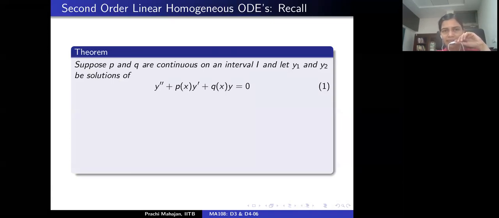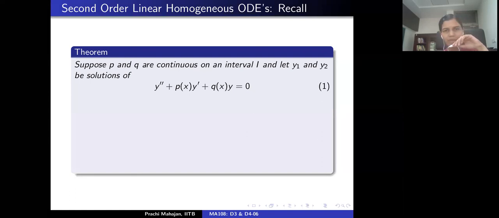So we considered a second order linear homogeneous differential equation, with the coefficients P and Q being continuous on a certain interval I. And suppose that y1 and y2 are two solutions of such an equation.